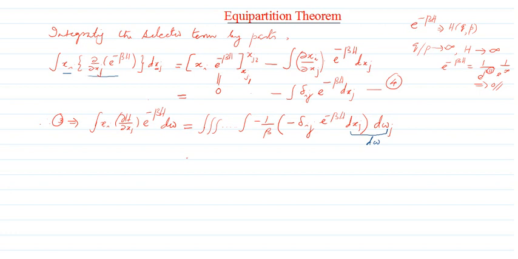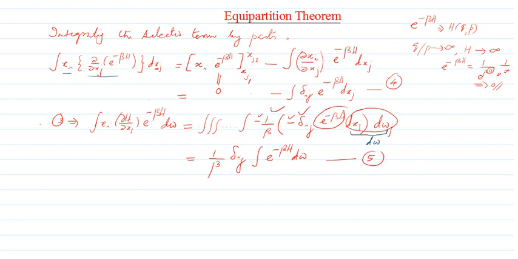I can just forget about all these multiple integrals. It's represented by a single integral. So that is equal to 1 by beta. There are two negative signs, that becomes positive. 1 by beta times delta ij. All this can be taken outside. Then the integral, remember this is a 6N dimensional integral, once again I am representing as a single integral: e raised to minus beta h, d omega. So this thing and these two things put together we are writing as the integral, and these two terms have been taken outside. So let me say that this is my equation number 5.